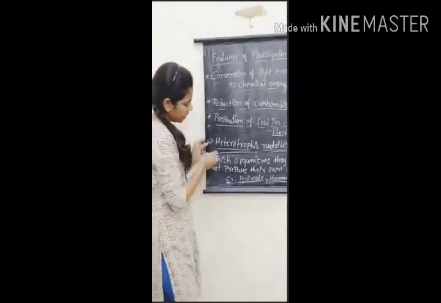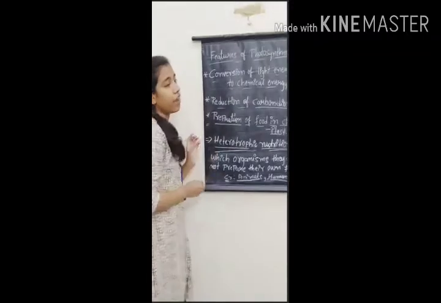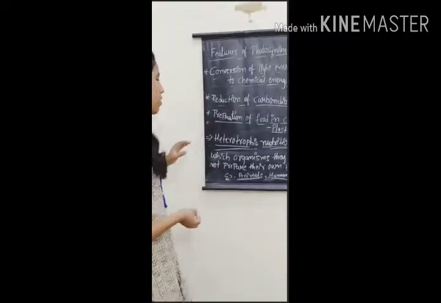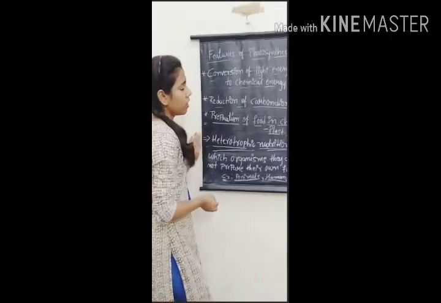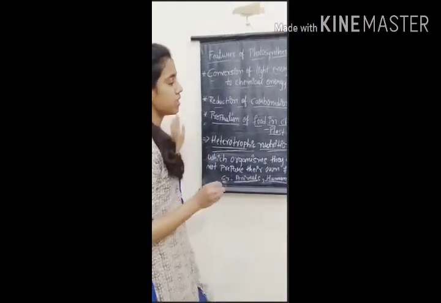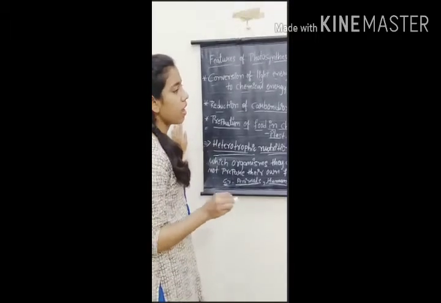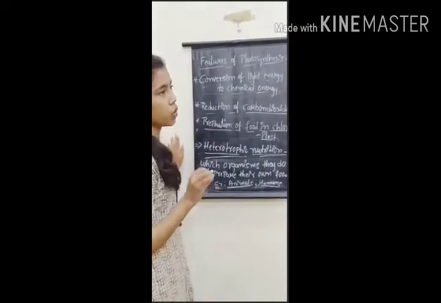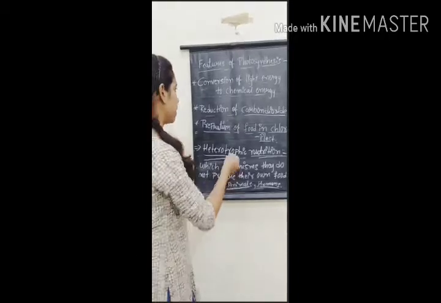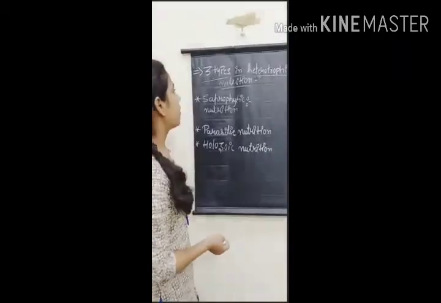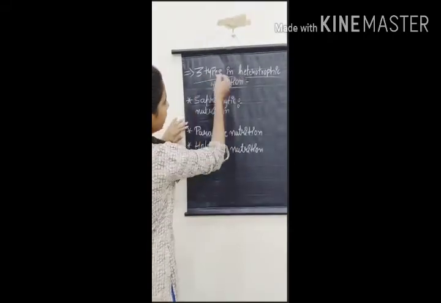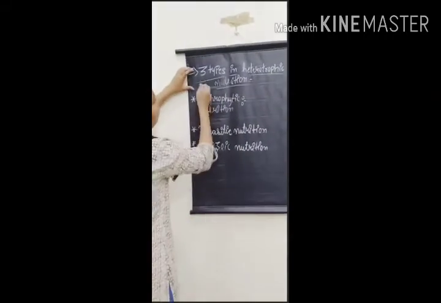In heterotrophic nutrition, we have divided it into three types. What are the three types?